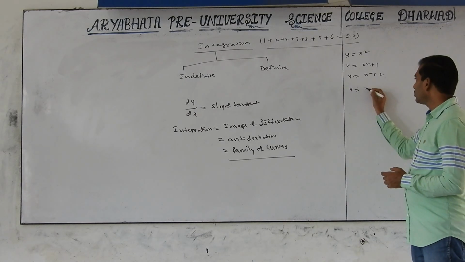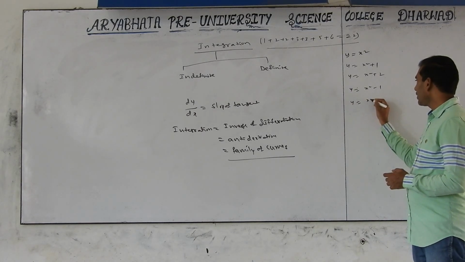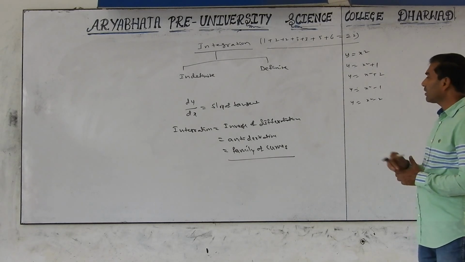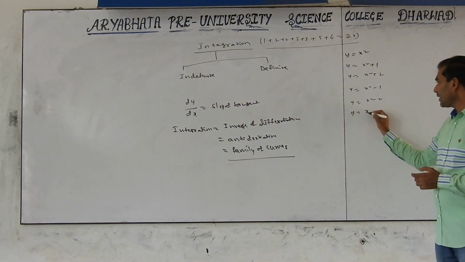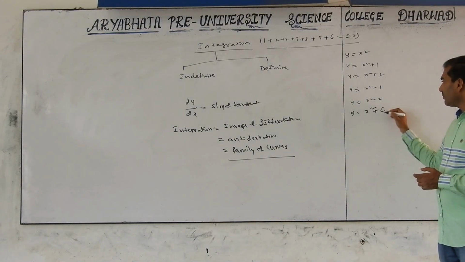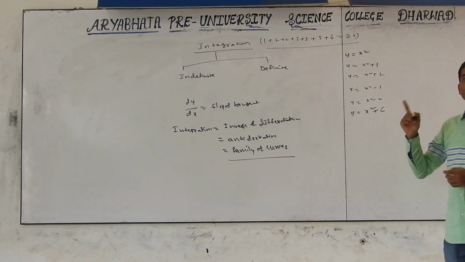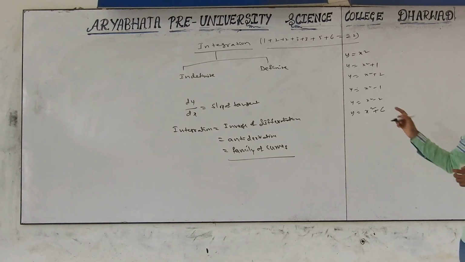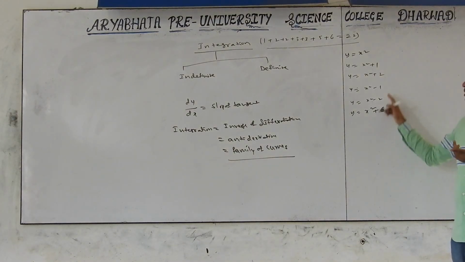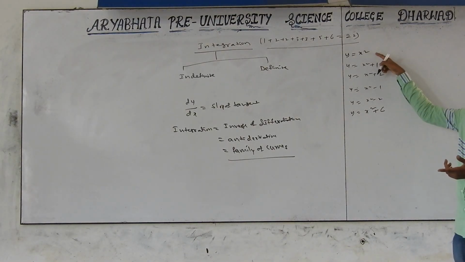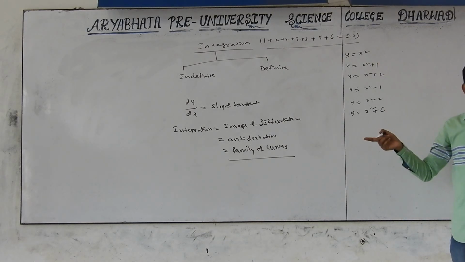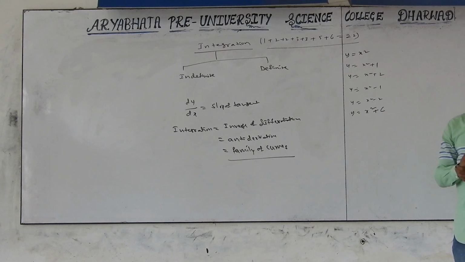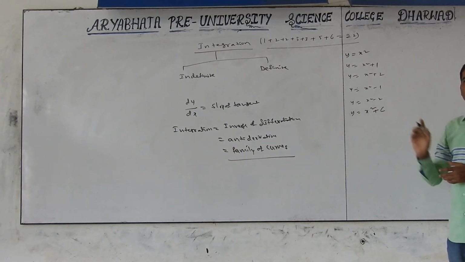Y equal to x square minus 1, y equal to x square minus 2. Like that, how many curves can we write? Infinite. So can I write y equal to x square plus c, where c is an arbitrary constant. It may be 0, 1, 2, minus 1, minus 2, minus 3, 1 by 2 also we can take, 0.1, 0.2, anyone. So c belongs to real numbers.